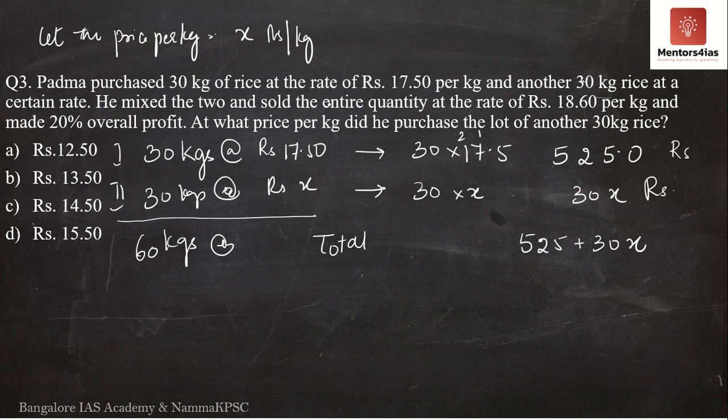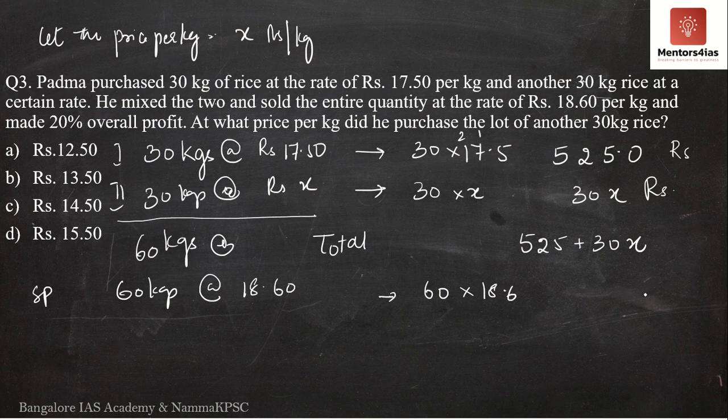Now the question further says that the 60 kgs is now being sold, where the selling price is nothing but rupees 18 and 60 paise per kg. So what is the total selling price? The total selling price will be what? Nothing but 60 into 18.6.